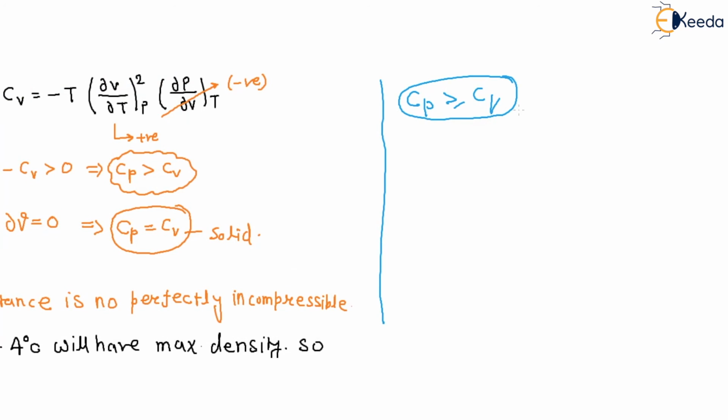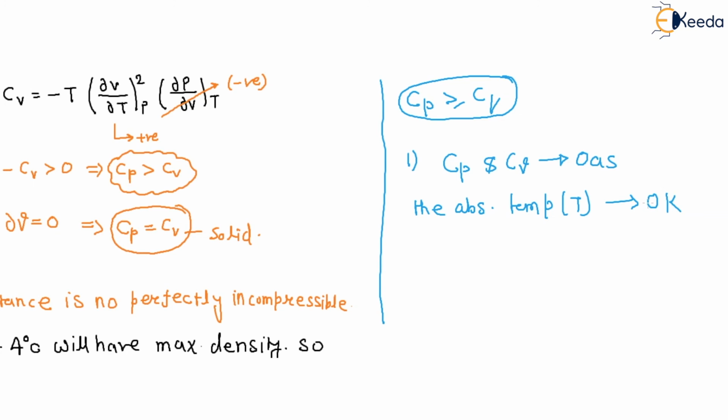The second observation is that the difference between Cp and Cv approaches 0 as the absolute temperature T approaches 0 Kelvin.